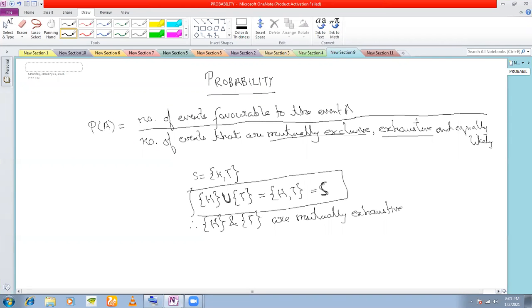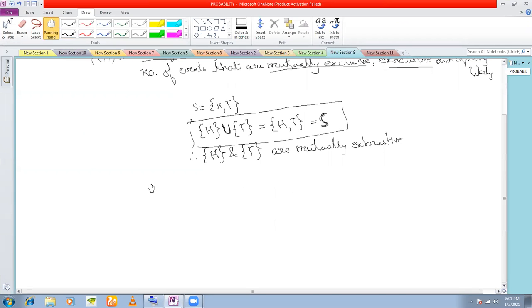Now we come to the definition of equally likely events. What do you mean by equally likely events? What are the events here? If you are tossing a coin, what are the events? H and T, right? If it is a fair coin, do you have any reason to believe that there are more chances of getting a head than a tail?